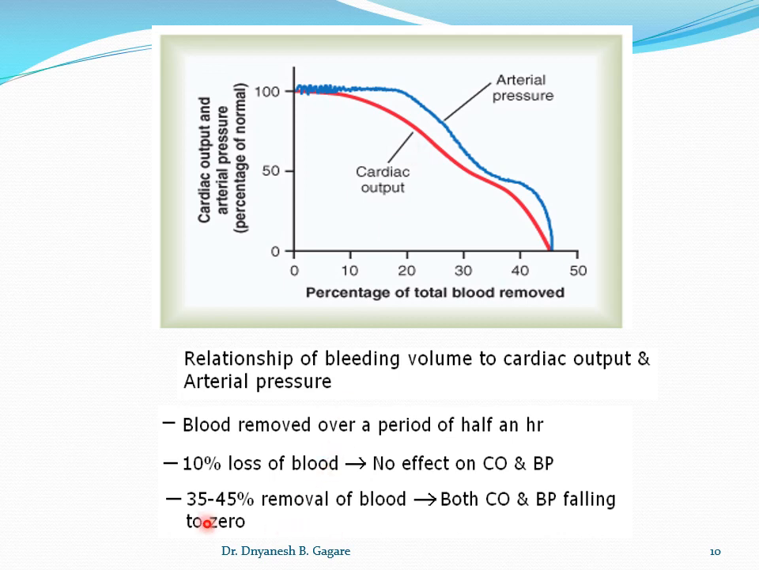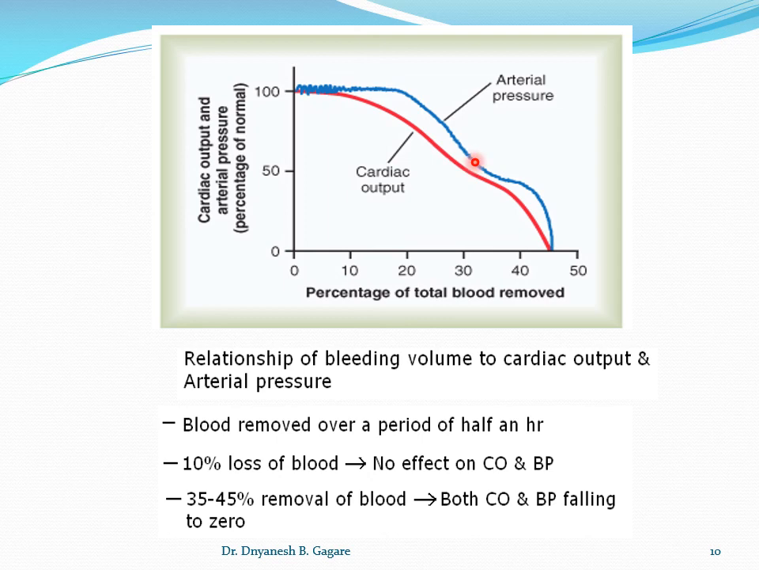But in the third stage, that is, when the blood loss is more than 30%, we can say that if the blood loss is 30 to 35%, then both the cardiac output and the blood pressure fall to zero. So if the loss of blood is more than 30%, the blood pressure and cardiac output fall to zero. Even external help is of no use.